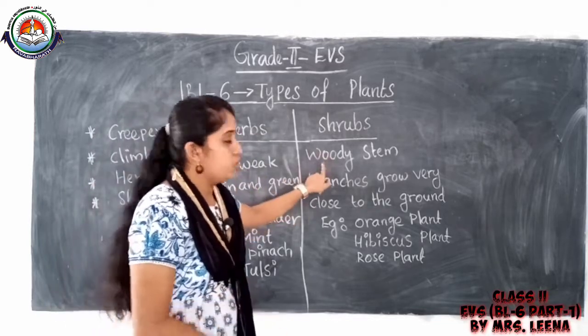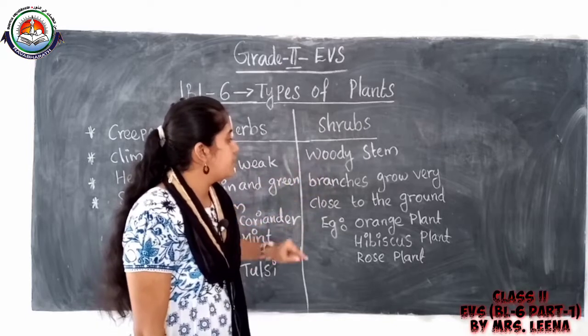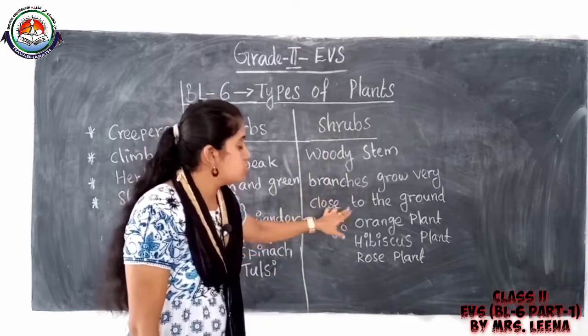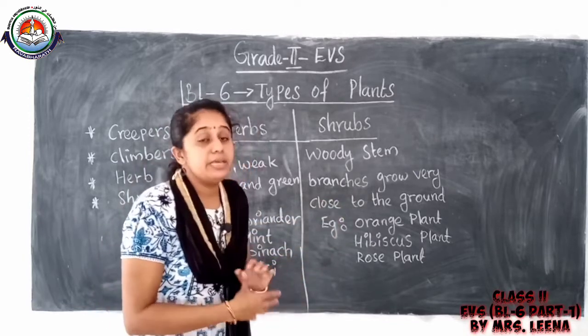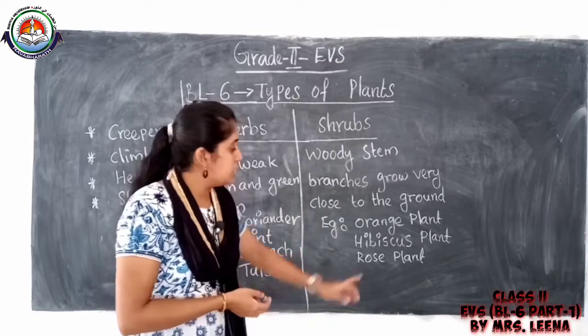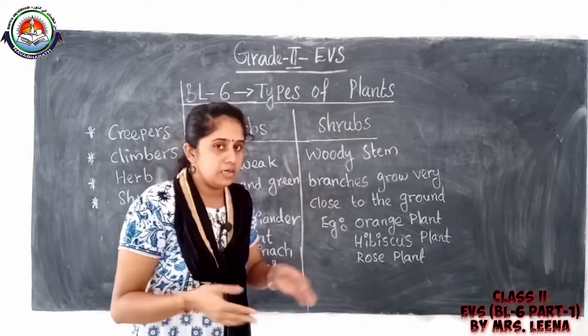Shrubs have woody stem. Woody stem means strong stem. Then the branches grow very close to the ground. Examples are orange plant, hibiscus plant, then rose plant. All these plants have woody stem and they live for many years.